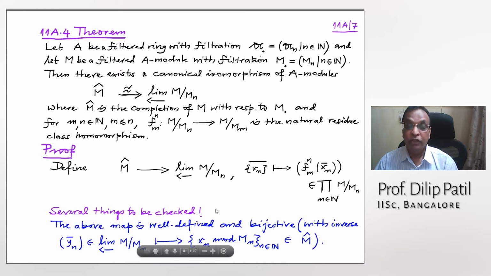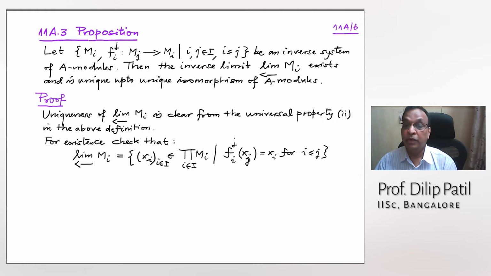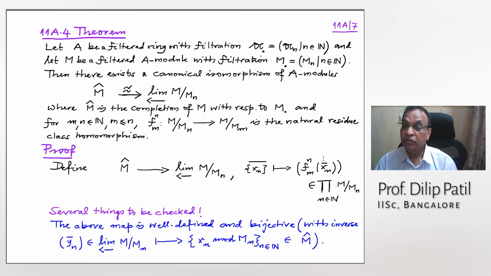Now several things have to be checked. A priori, that it is an element of the product is clear, but we have to check that this is indeed an element in the inverse limit, so that it satisfies that property. Also, we have to check that this map is well defined, that it doesn't depend on the representative of the residue class of the Cauchy sequence Xn.